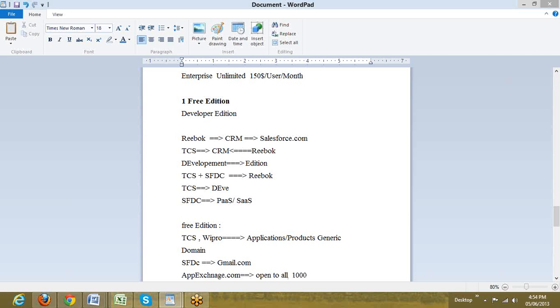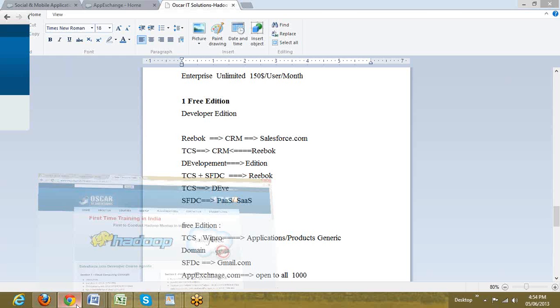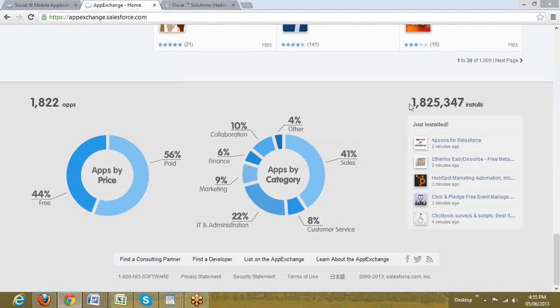Yesterday we have seen this when we moved into AppExchange. In AppExchange at the bottom we could see 1,822 apps. On the other side it is 18,25,000 installations.